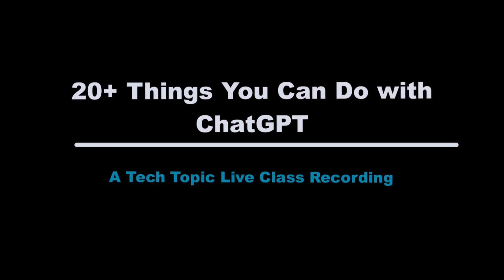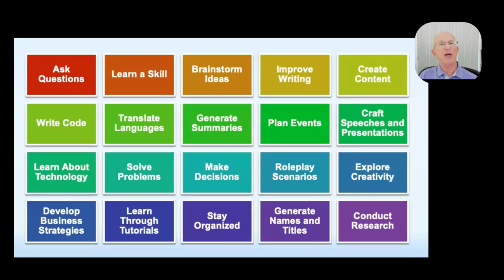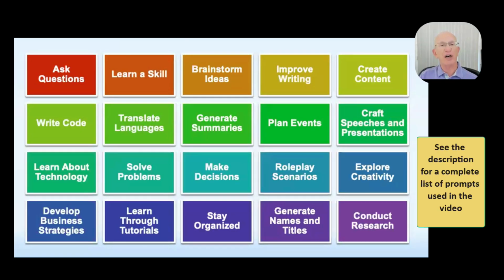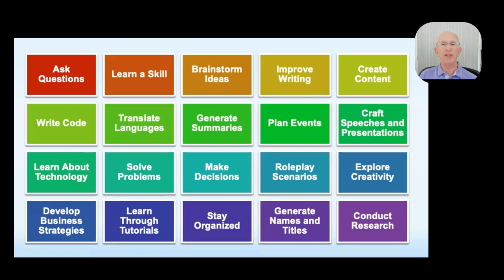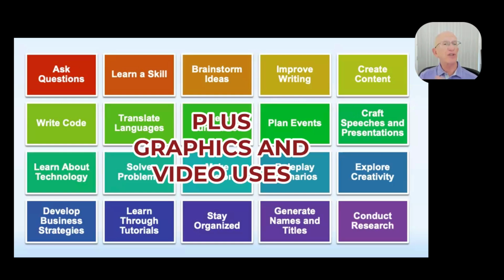The purpose of today is to show you 20 plus things you can do with AI. Asking questions, learning skills, brainstorming, improving writing, creating content, writing code, translating languages, summaries, planning events, crafting speeches, learning about technology, solving problems, making decisions, role play scenarios, exploring creativity, business strategies, tutorials, staying organized, generating names and titles of things, and conducting research. And that's just a few of the things you can do.